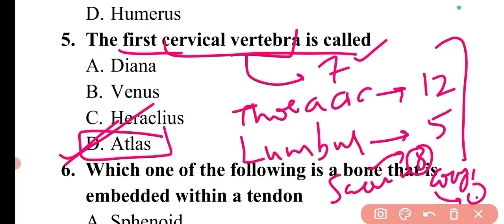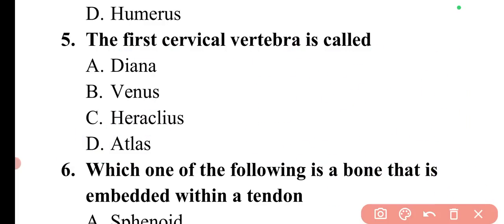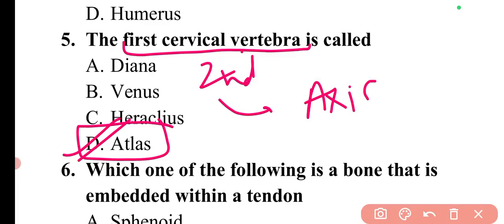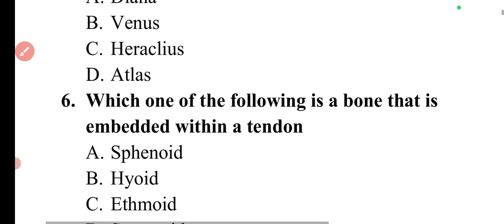As for the names, the first cervical vertebra is called atlas, and the second cervical vertebra is called axis. You need to know these two names, and the number of vertebrae in each section of the vertebral column: 7 cervical, 12 thoracic, and 5 lumbar. Then we can move to the next question.